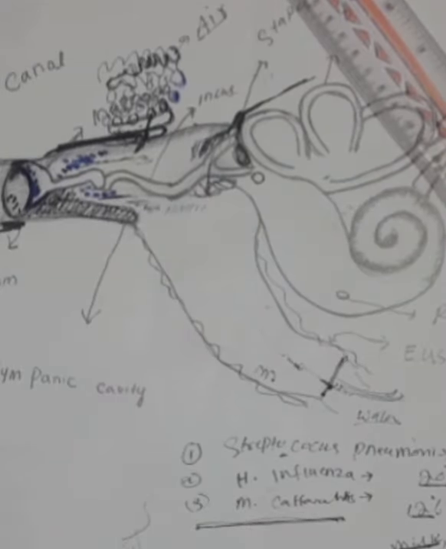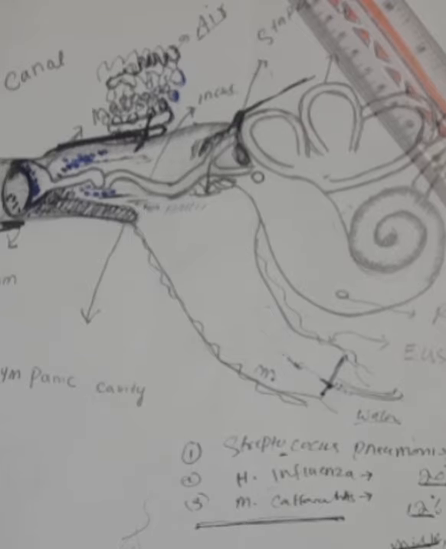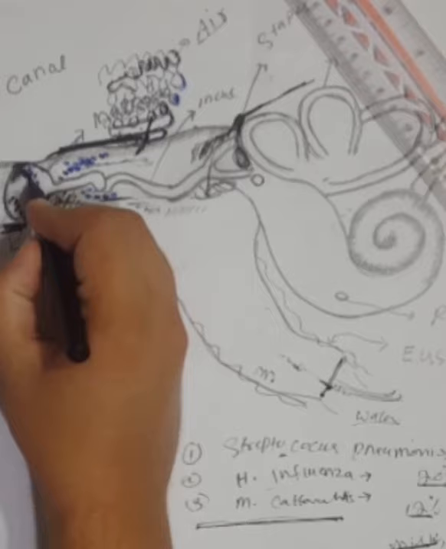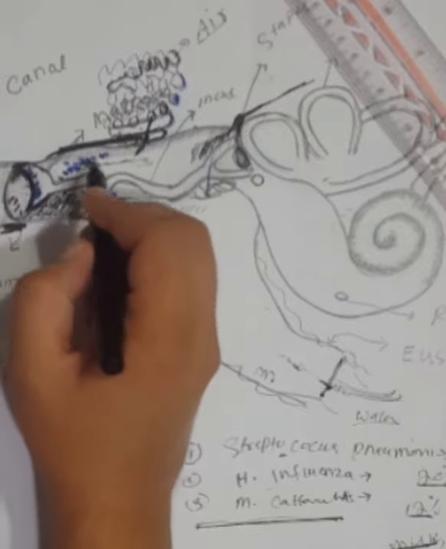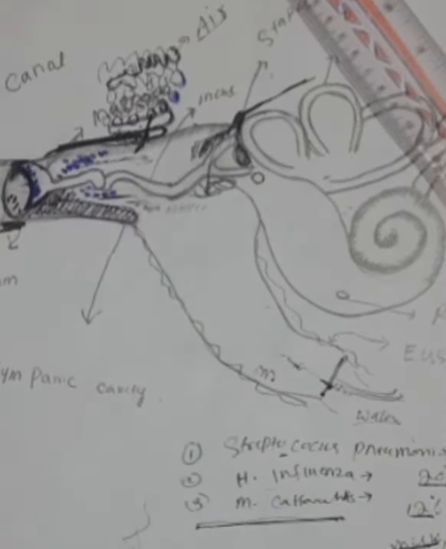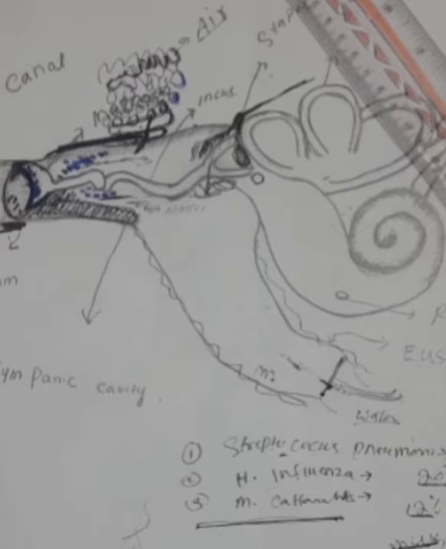So the next is the stage of resolution. The fourth stage is the stage of resolution. In the stage of resolution, the tympanic membrane ruptures and releases pus to the external ear. In the stage of resolution, if we treat this before the